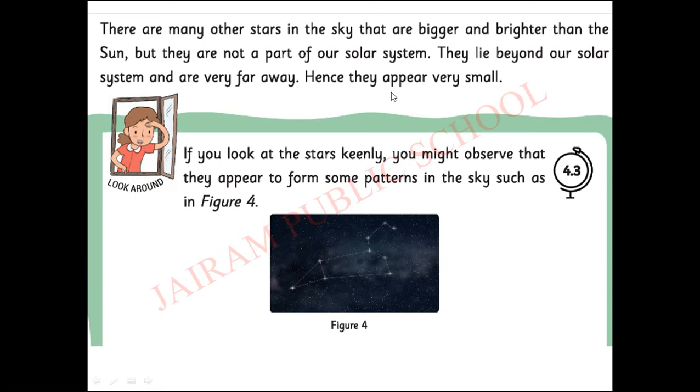Hence, they appear very small. Actually, the stars are very, very big compared to the sun. But why do they look small? Because they are very far from the sun and solar system. That's why they look very small.